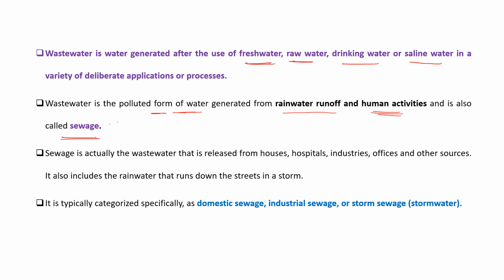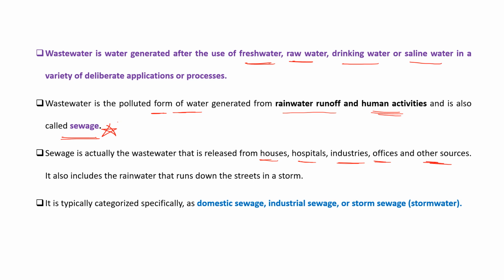Okay, so this is the important point. The waste water is also known as sewage water, and sometimes the wastewater treatment process is also known as a sewage treatment process. Okay, so sewage is actually a wastewater that is released from the houses, from the hospitals, from the industries, offices, and other sources.